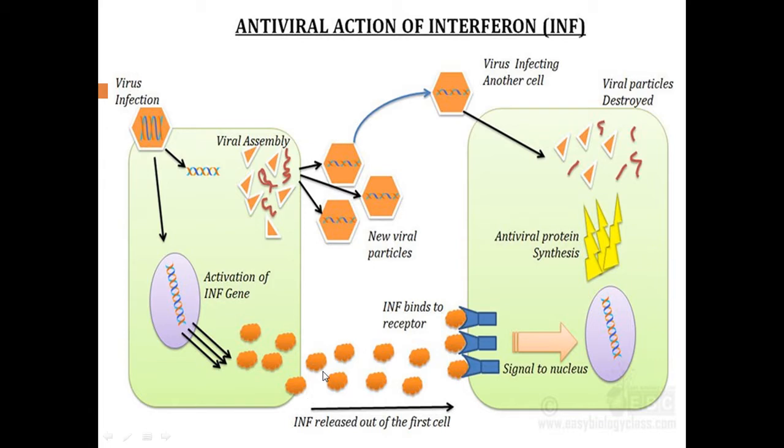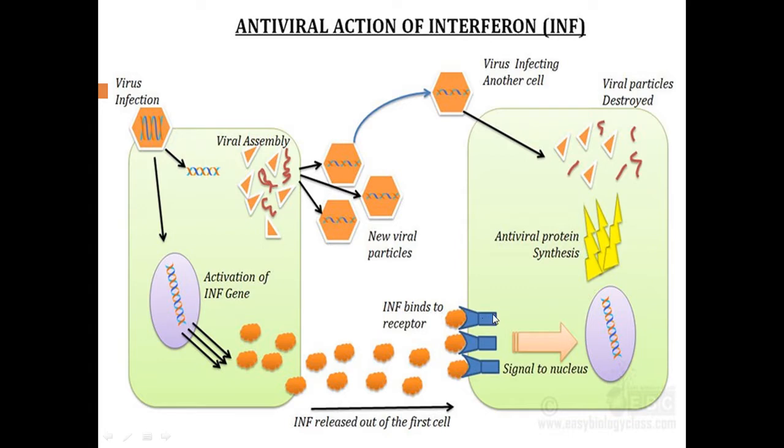As I said before, the major function of this interferon is that it will go and bind with the nearby cells. This is your second cell. It has a blue color component on the surface of the cell. The blue color component is nothing but your cell receptors. The major function of the cell receptor is to attach the signals produced by the nearby cells for its activation. So the first cell has produced one protein, which we call a signal. It comes and binds to the nearby cells as a signal. The signal tells about the viral infection.